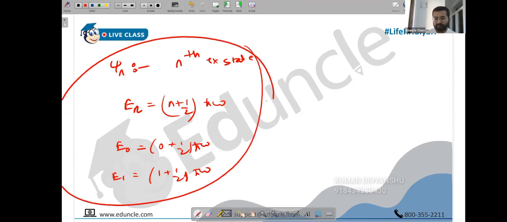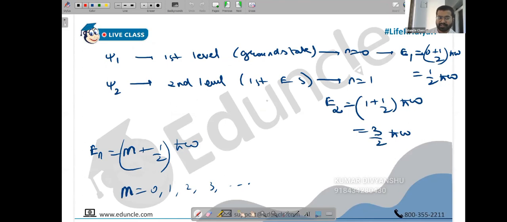But today I am not giving this. In the problem, I have purposely complicated it: it's the nth level this time, psi n. So when you say psi 1, it's the first level, and psi 2 is the second level. First level means ground state, second level means first excited state. The ground state has n equal to 0, the first excited state has n equal to 1. So instead of writing n, I am using the letter m, so that again there is no confusion. Instead of writing n plus half h bar omega, I'm writing m plus half h bar omega purposely. So the energy E1 will be 0 plus half h bar omega, and the energy E2, the energy of the second level, will be 1 plus half h bar omega. Clear now?